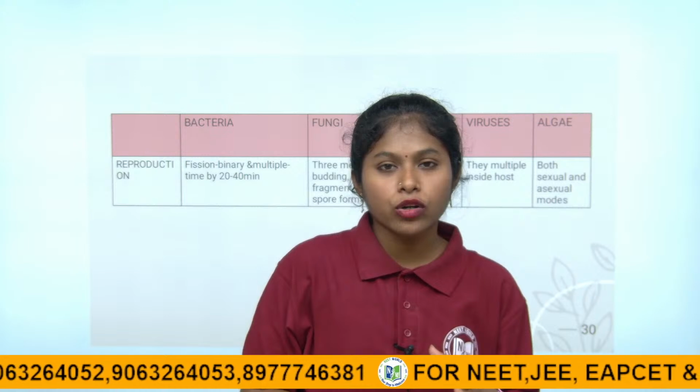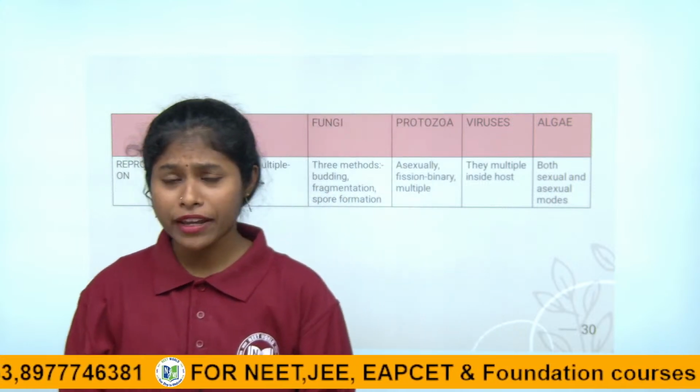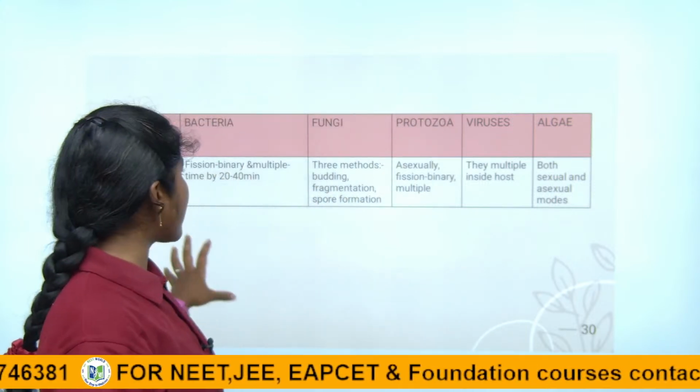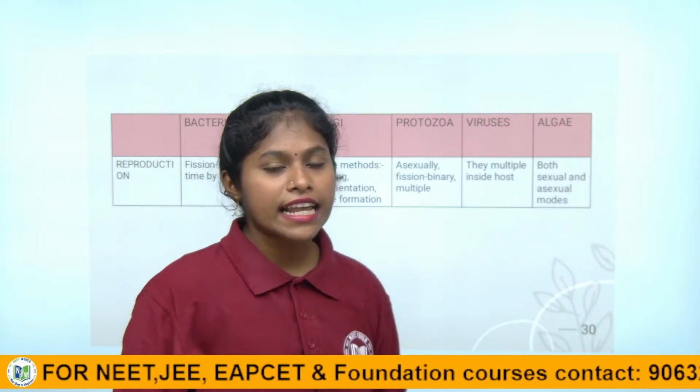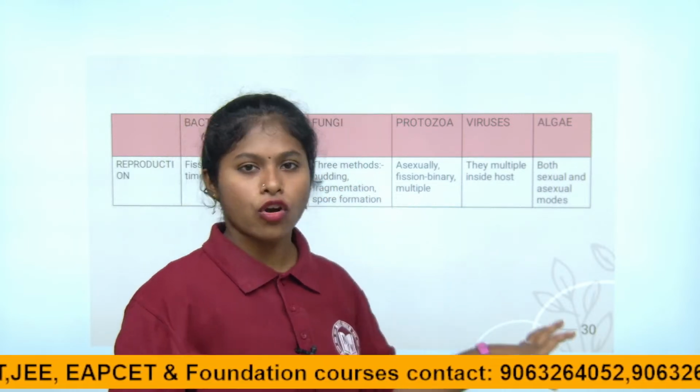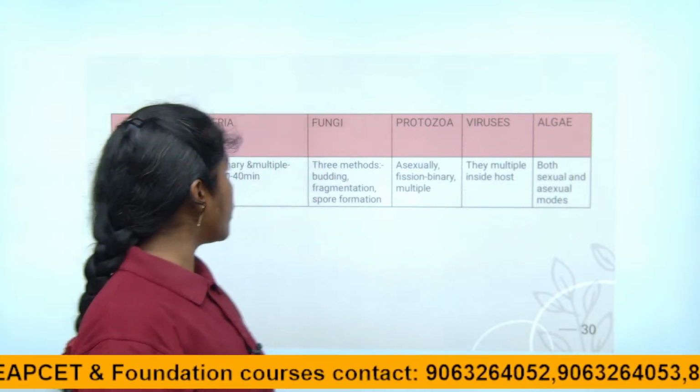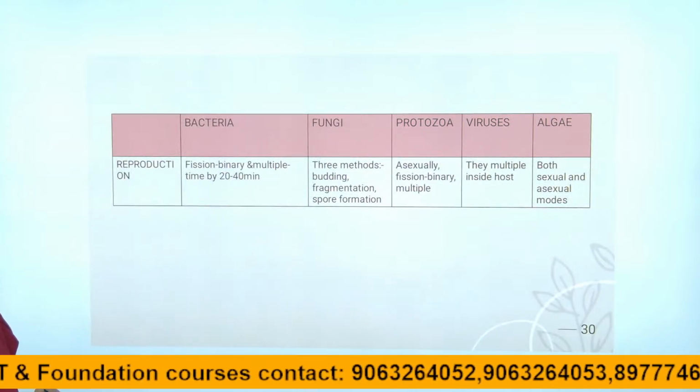The study of microorganisms we call microbiology. The scientists who study microbiology, we call them microbiologists, right children? So this is about the first classification, bacteria. In the next class we are going to discuss the fungi, the second classification of the microorganisms. I hope you are all clear about today's session children.